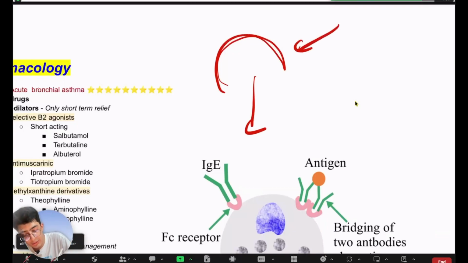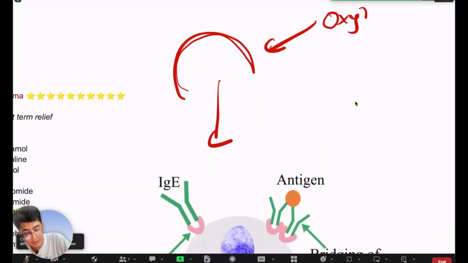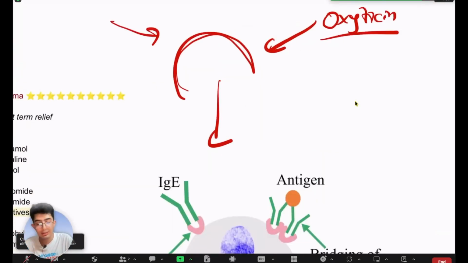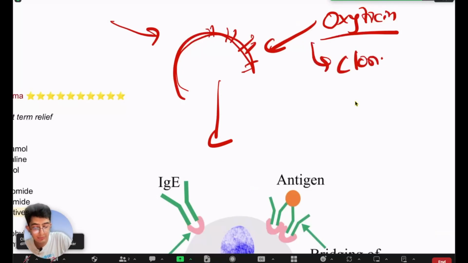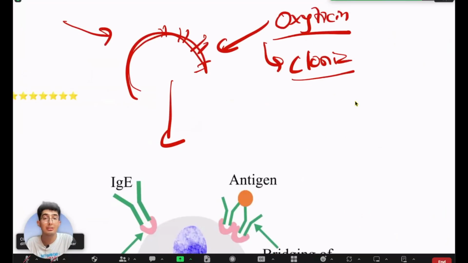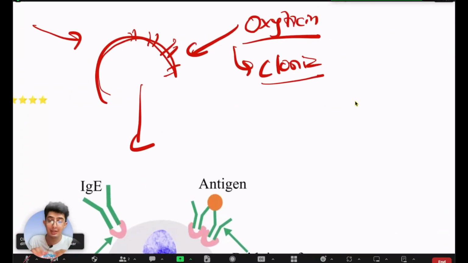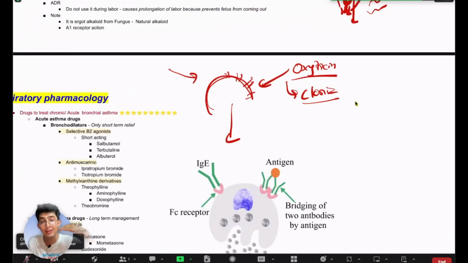In this case, we can give what? Oxytocin, right? So what will oxytocin do? Along with the mother, oxytocin will, what did we study? Oxytocin will help in doing clonic type of uterine contraction. So when we give oxytocin in such women, it will increase the uterine contraction, so that it will help in induction of labor, that is, it will help in the labor process, right?